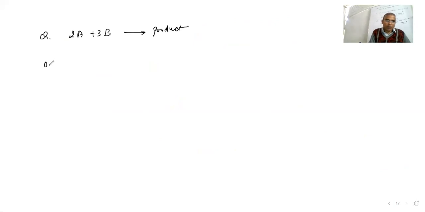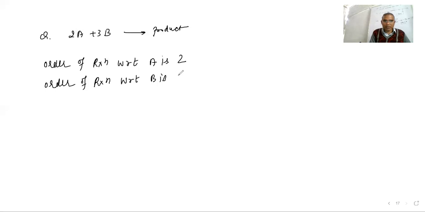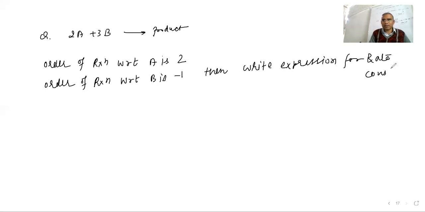They are saying the order of reaction with respect to A is 2, and order of reaction with respect to B is -1. Then they are saying write the expression for rate constant. They are saying write the expression.